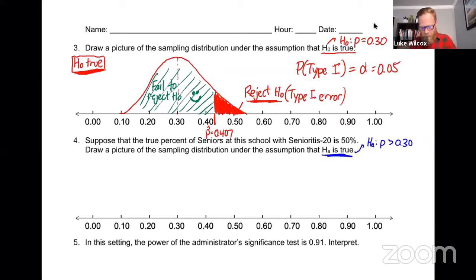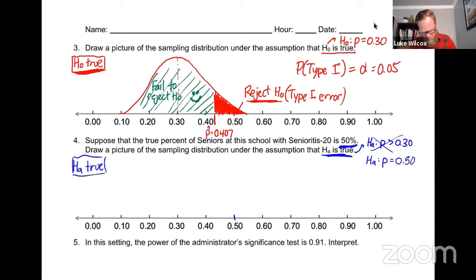But in this problem, they're giving us a specific value for that proportion as 50%. So we're going to write the alternative hypothesis as p equals 0.50, a specific value of the alternative hypothesis, right? So let's see what that picture would look like, where now not the null is true, but the alternative is true, at a specific value of 50%.